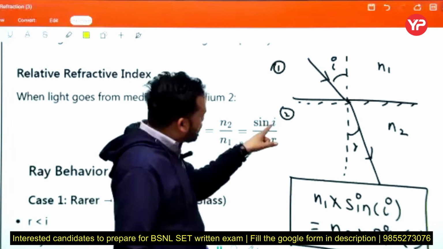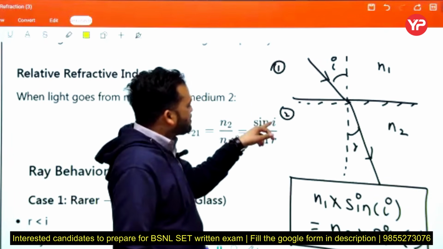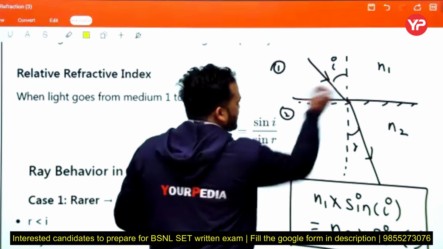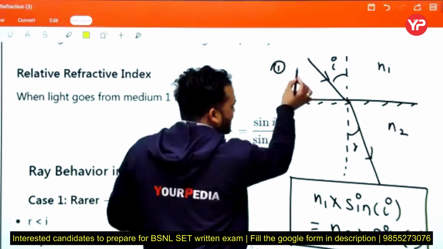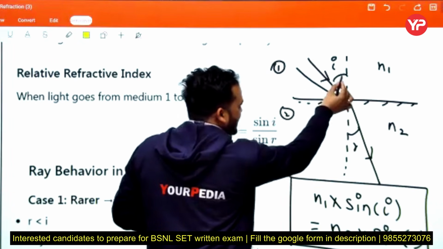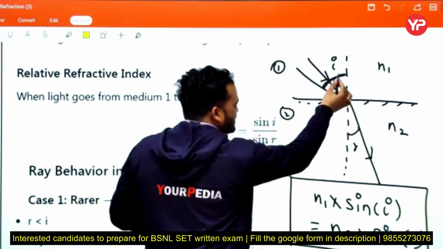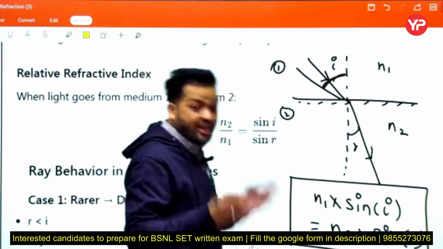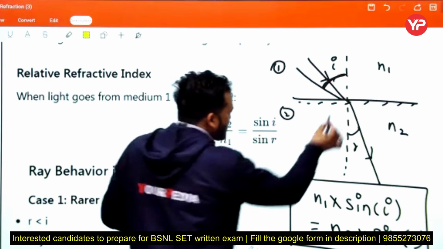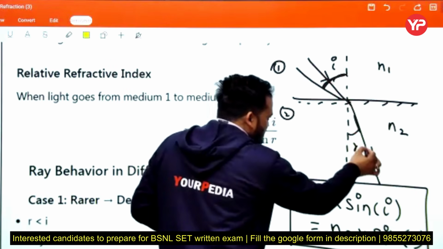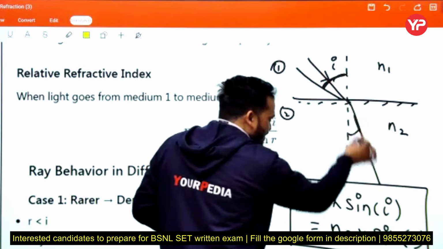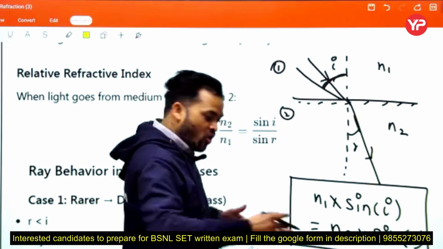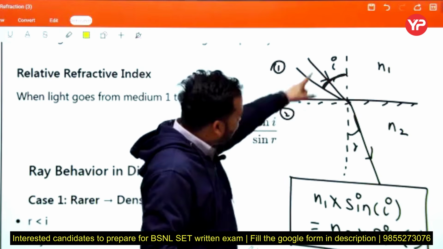If we increase the value of I, consider if we put the value of I as 30 degree, means this angle is 30 degree. If we bend like that, then this angle increases. When this angle increases, to maintain the ratio of refractive index fixed, the refracted ray bends towards the normal or away from the normal when we increase the value of I.